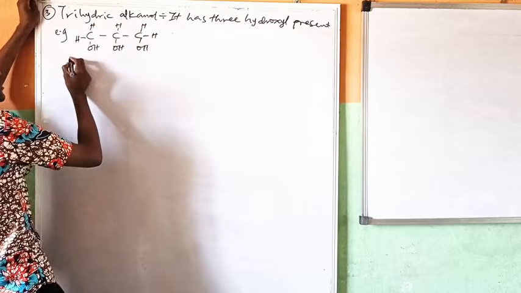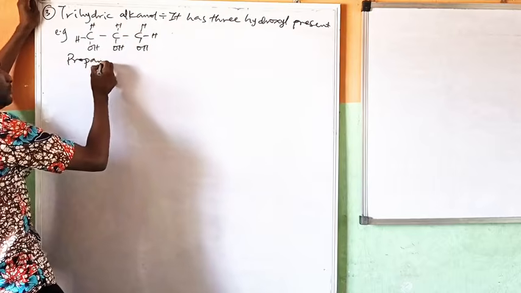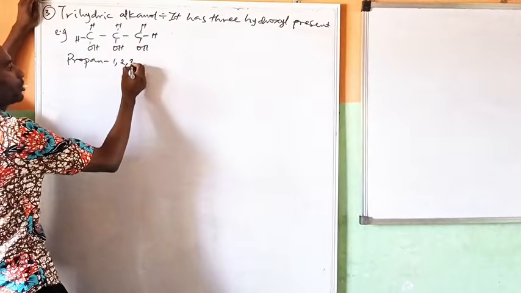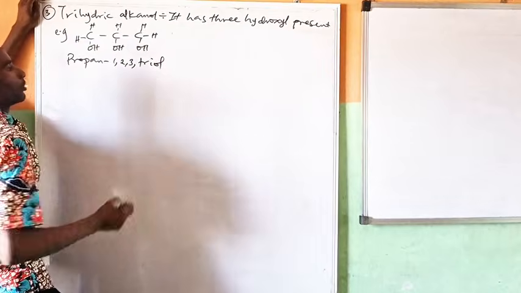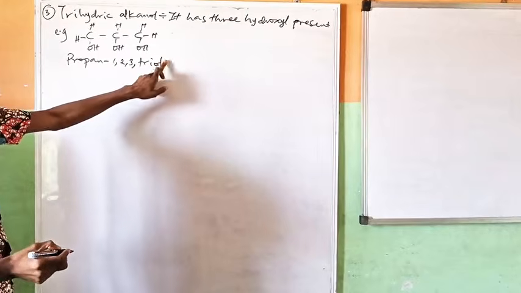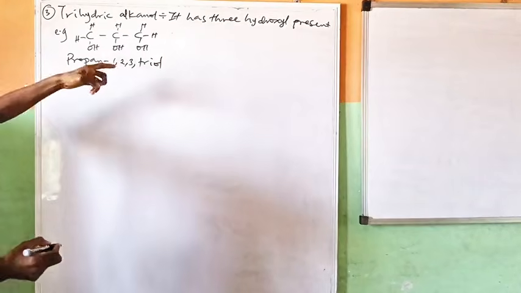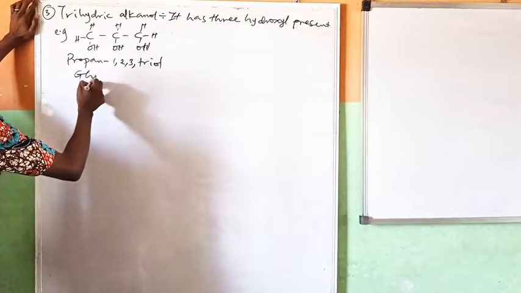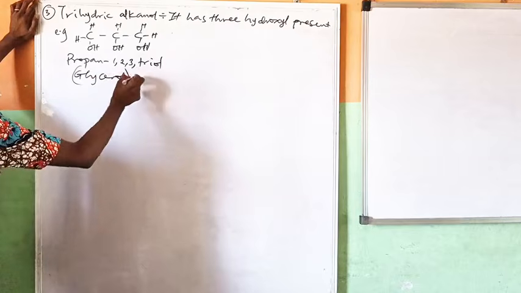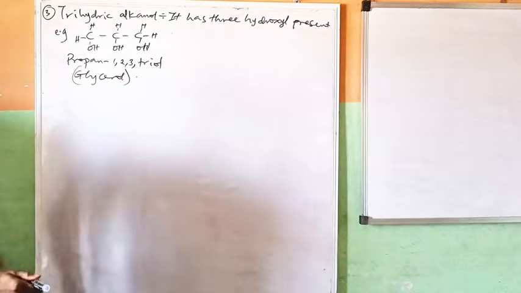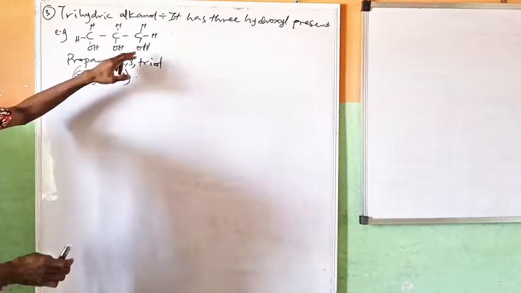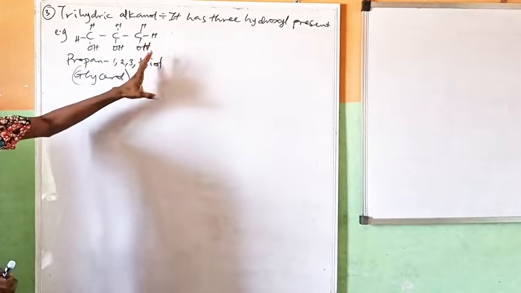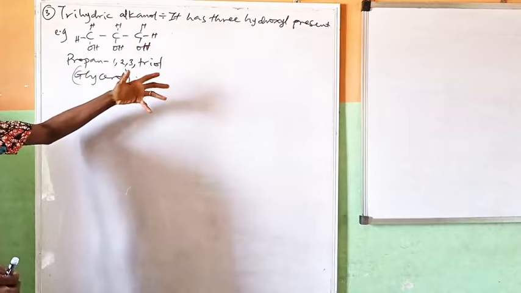H. So this is propane because it's 3 carbon. Propane 1, 2, 3 triol. Triol means 3 hydroxyl members. Propane 1, 2, 3 triol, which is also called glycerol. That's the common name or the trivial name. Glycerol. So glycerols have 3 hydroxyl members present. So that is what we'll be discussing based on the types or classification of alkanols.